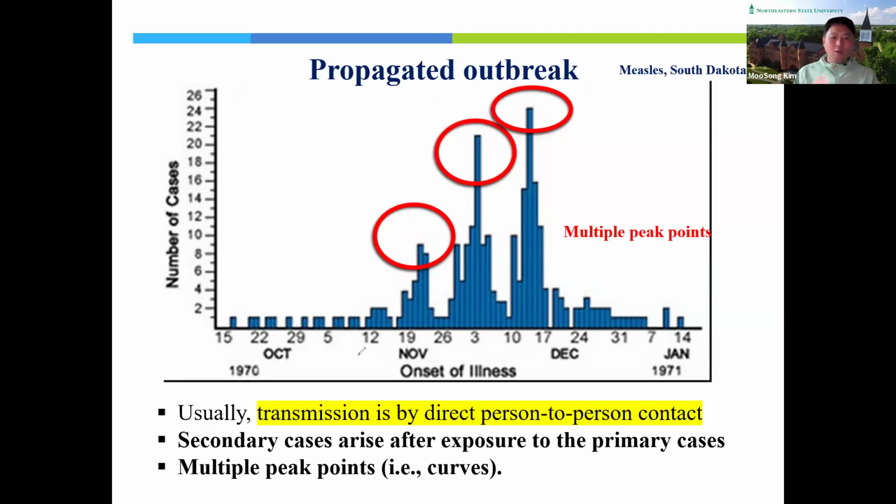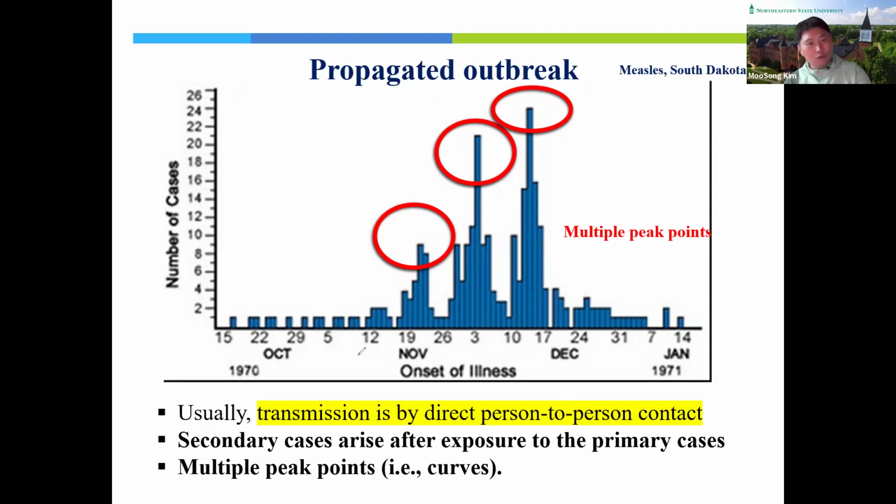Today we talked about infectious disease. Infectious disease can be categorized into direct transmission and indirect transmission. Indirect transmission involves intermediate steps, and we talked about two different types: vector and common source.